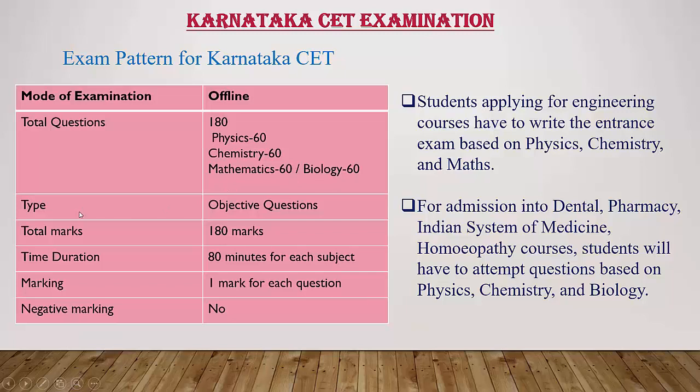And the type of questions are objective type, multiple choice questions. Total number of marks is 180. Time duration is 80 minutes for each subject, and marking is 1 mark for each question and there is no negative marking, right? That means you can attempt all the questions, so there is no negative marking in Karnataka CET.